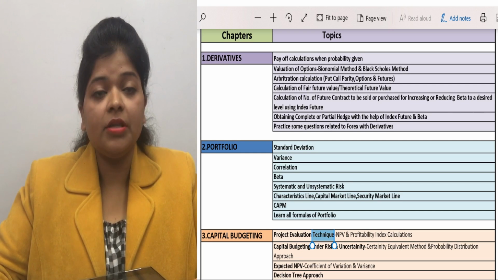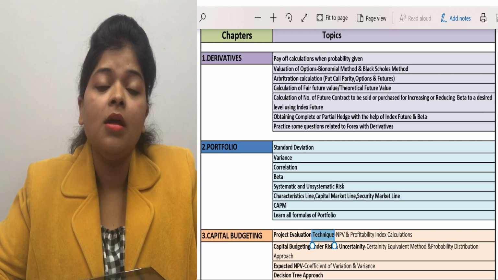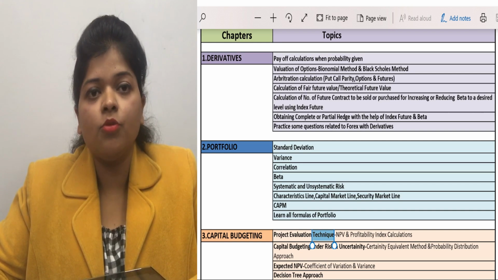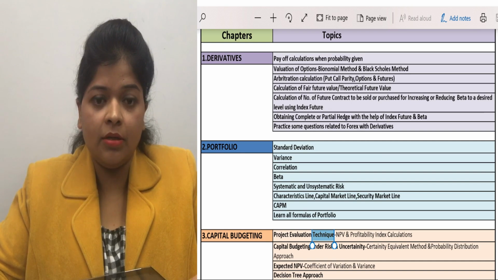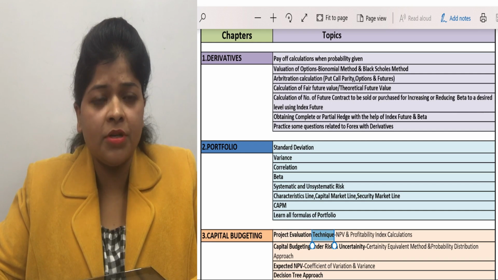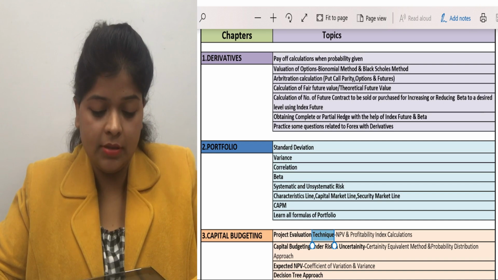After that, arbitrage calculation can be done by 3 methods, and the most important in this topic is put call parity. Apart from the put call parity method, try to do the questions related to arbitrage in case of options and arbitrage in case of futures.